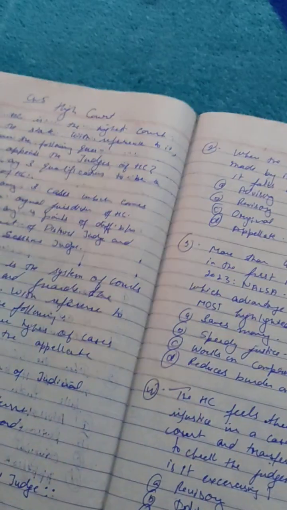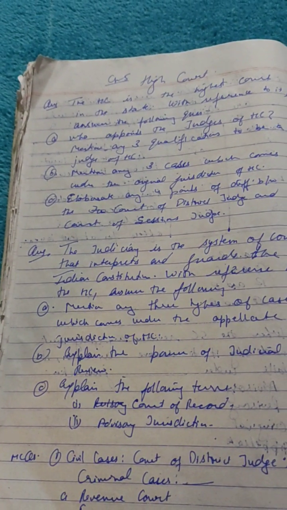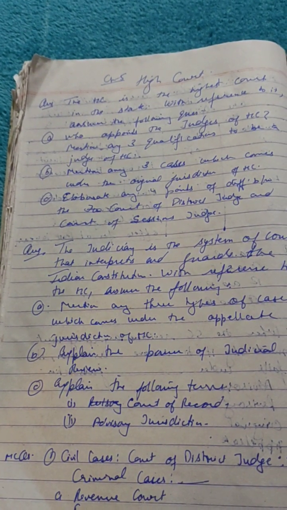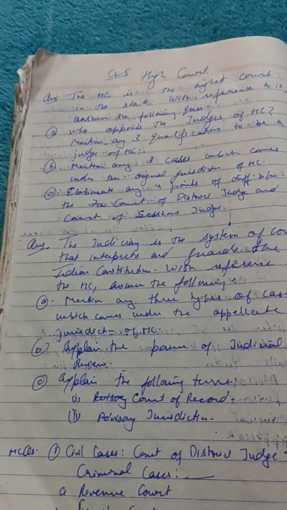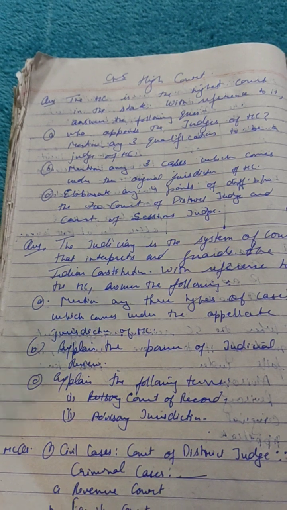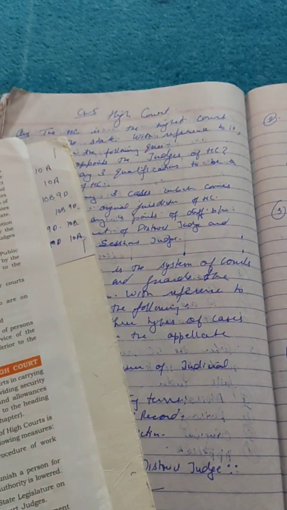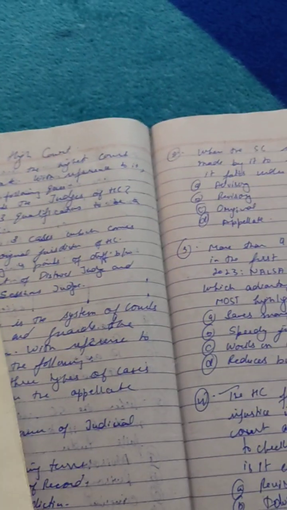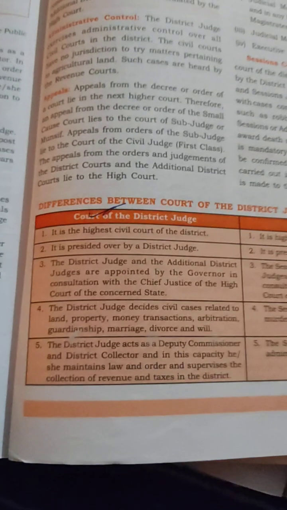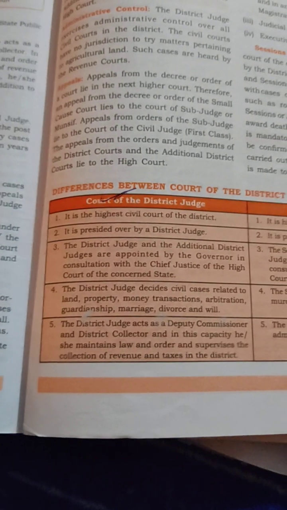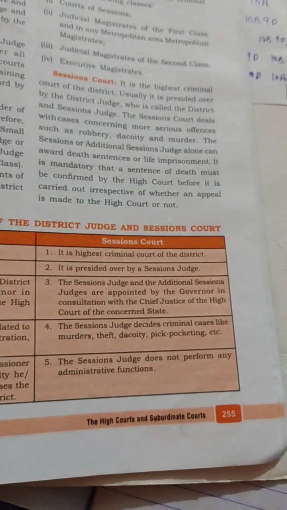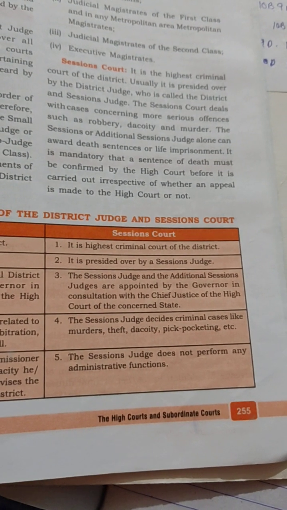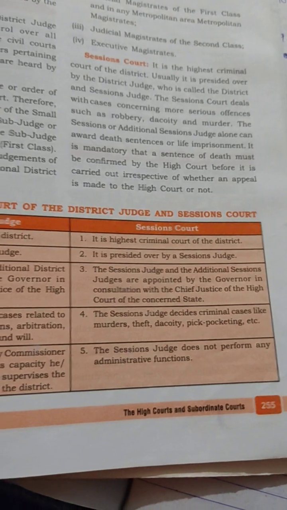Next question is: elaborate any 4 points of differences between the court of district judge and the court of sessions judge. So we are to write any 4 points of differences between the court of district judge and the court of sessions judge. The answer to this question is given on page number 255. Court of district judge: it is the highest civil court in the district. Sessions court: it is the highest criminal court in the district.